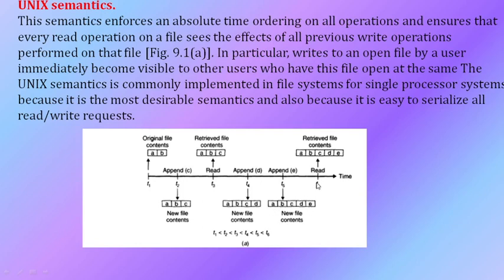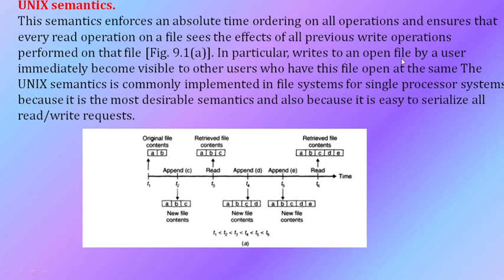The latest one they can read. So all these operations should be synchronized, or serialized. Means all those operations should be serialized.